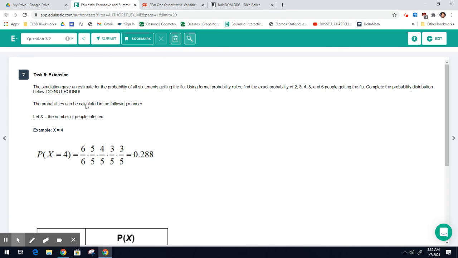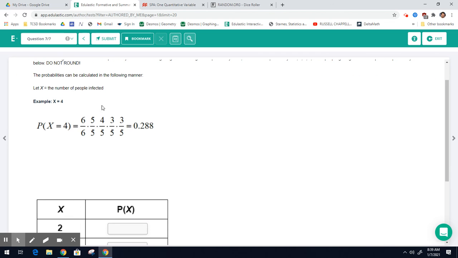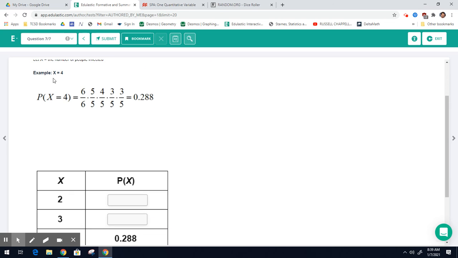So that was a simulation. So that's all experimental probability. You can actually do this theoretically. So again, the simulation gave an estimate. You can use formal probability rules to find the exact probability. So down here, let X be the number of people infected. So I'm going to do an example for you. Let's say that 4 people got infected. So how did I get this probability? I'm going to redo it over here. So find the probability that X is 4.